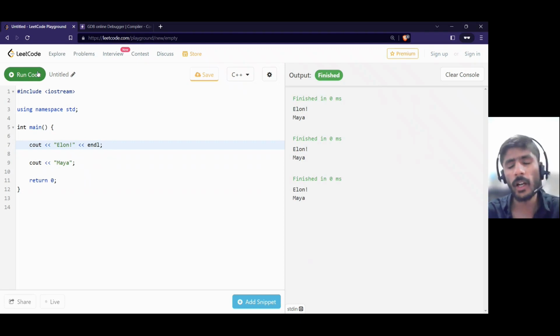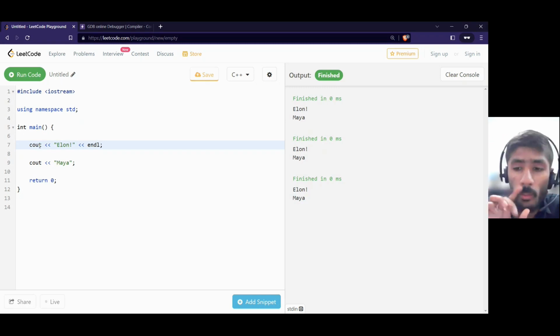So what have we learned till now? We have learned what hashtag include is and why it is used: for fetching a library. What library? iostream. Why is it used for cout? It knows where cout is. Using namespace std, so cout is in the namespace, which is stored somewhere.